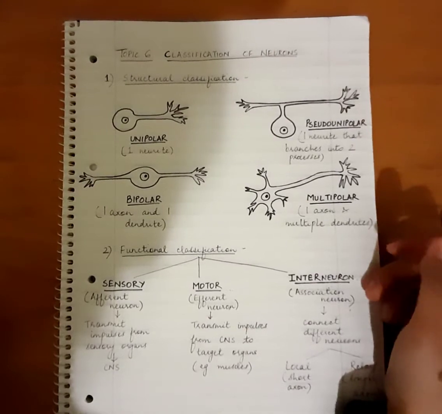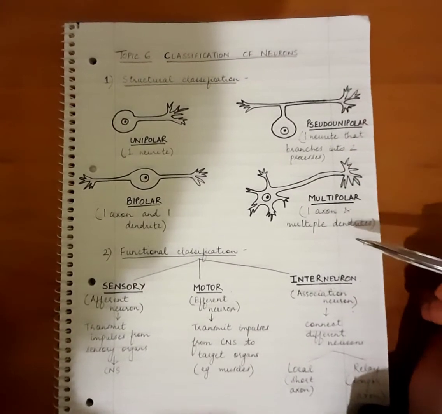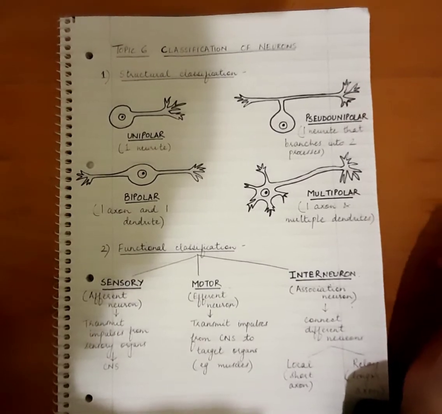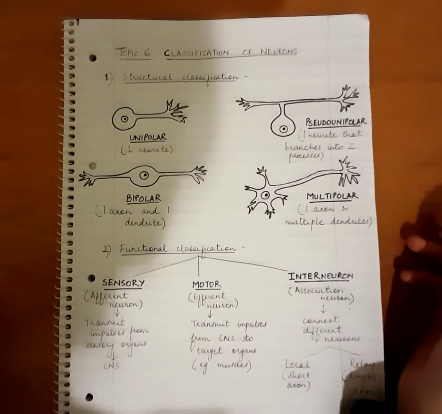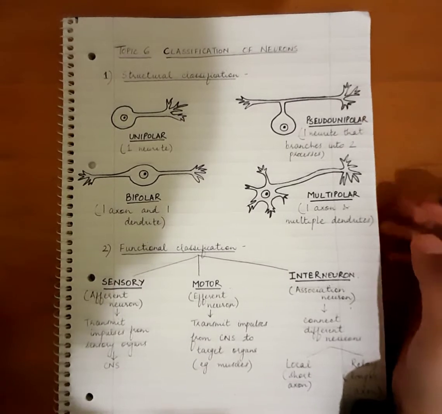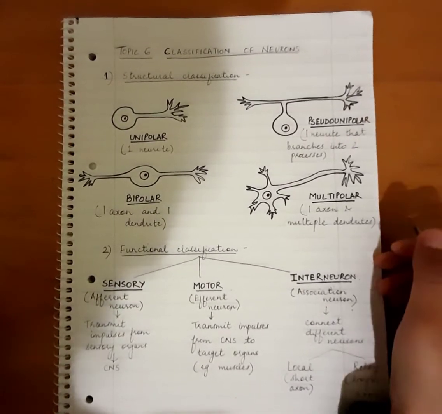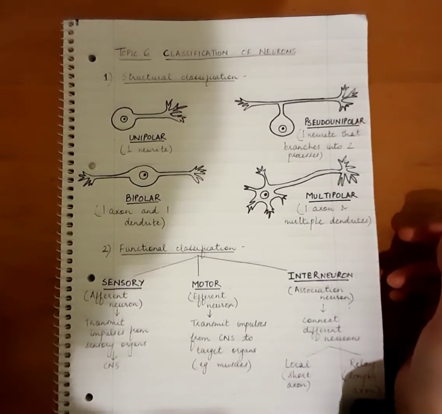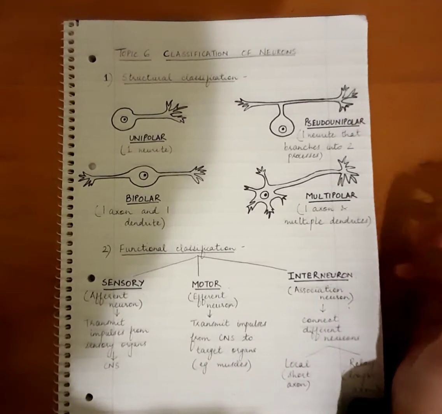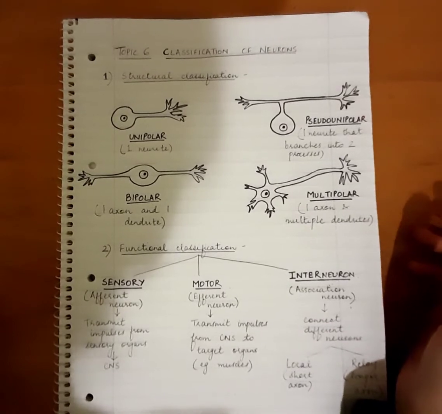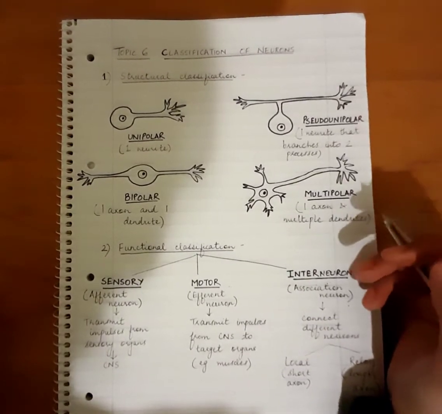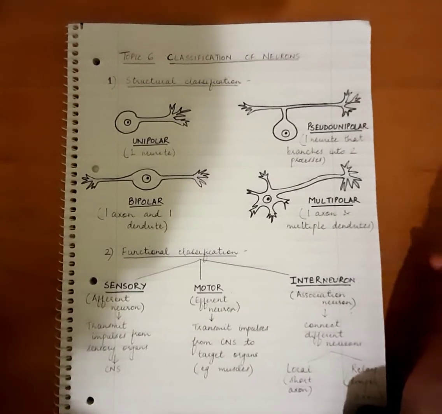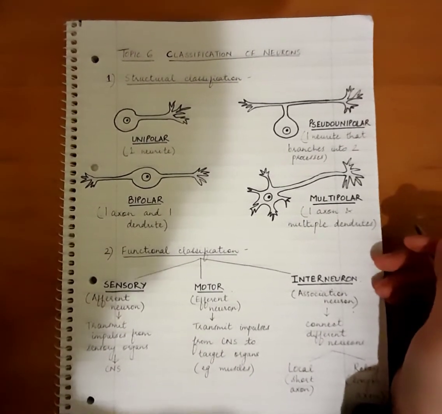Alright. So these were the two important classifications. Apart from that, neurons can also be classified in other manners. For example, on the basis of shape, they could be classified as star-shaped or pyramidal neurons. Okay. Then on the basis of the type of neurotransmitter they release. So neurotransmitters are basically chemicals which are released by the neurons, which can either generate an action potential in the postsynaptic cell or inhibit it.